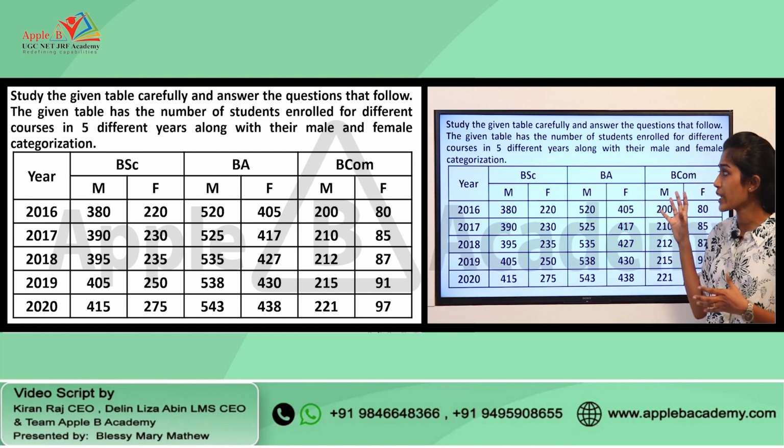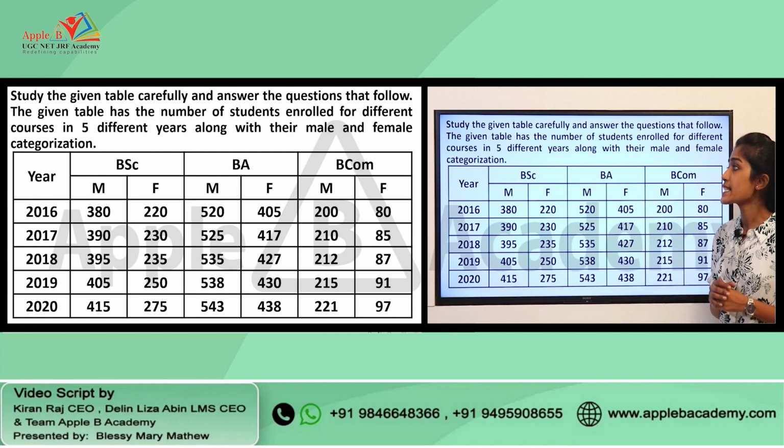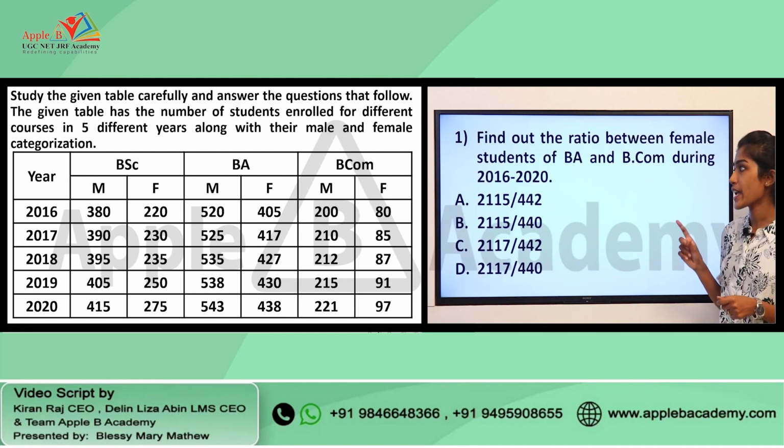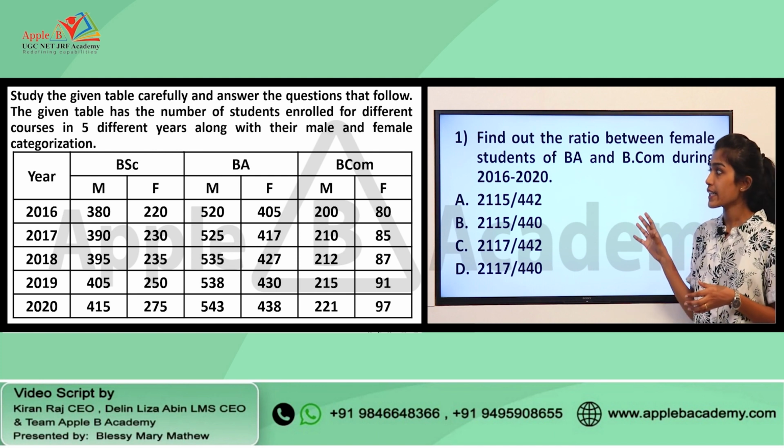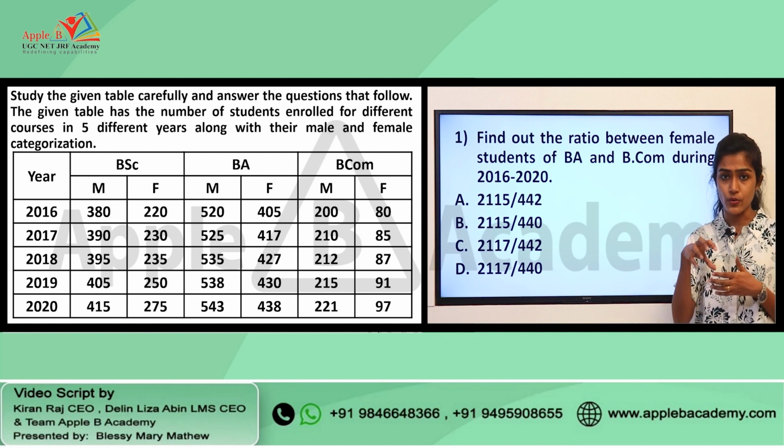We will be first looking at the data that is given here. Study the given table carefully and answer the questions that follow. The given table has the number of students enrolled for different courses in 5 different years along with their male and female categorization. So, based on this particular data, we have the first question that goes like this. Find out the ratio between male students of BA and BCom during 2016 to 2020. So, this particular question is from the ratios, right.